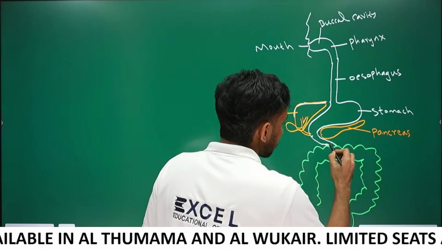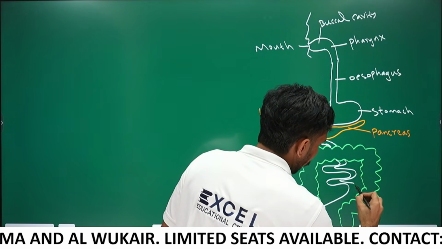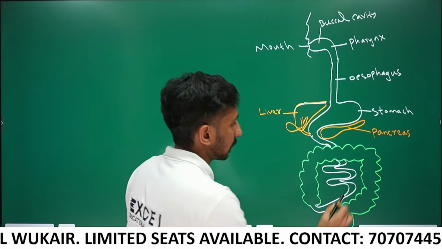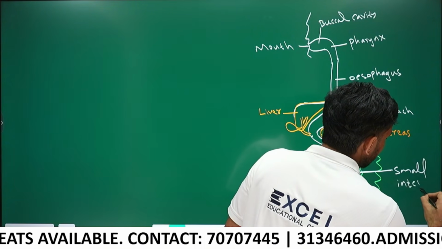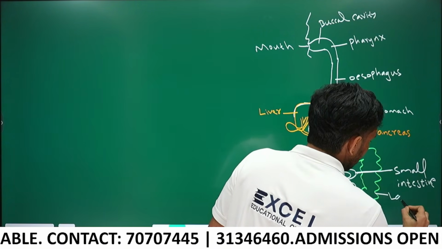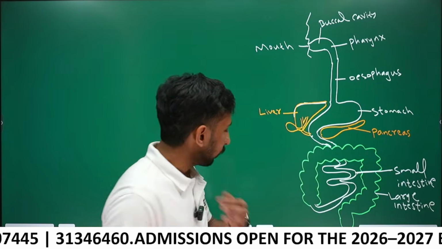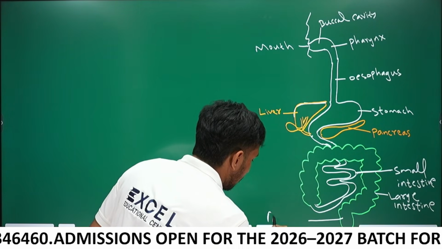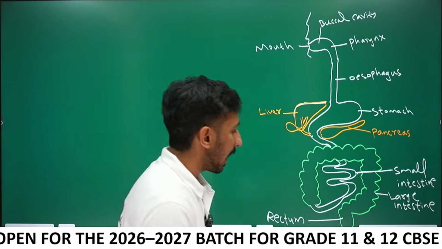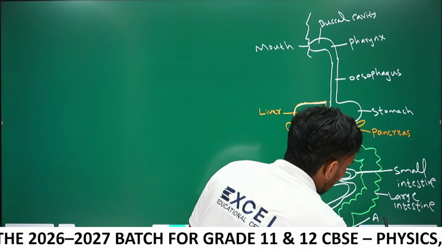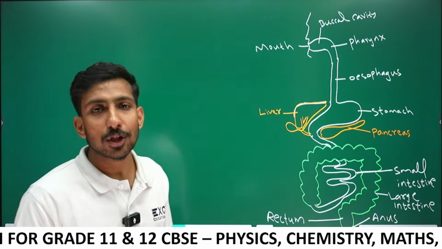Small intestine is a highly coiled tube, right? The small intestine opens into large intestine. And this is large intestine. The last part of large intestine is called rectum. The digestive waste is temporarily stored in the rectum, and this opening is called anus. So these are the parts of the human digestive system.